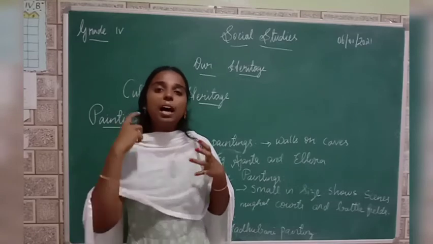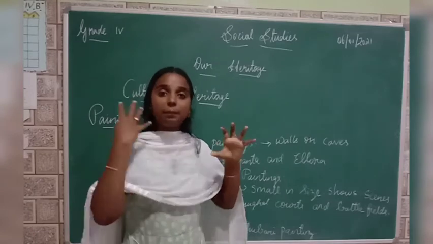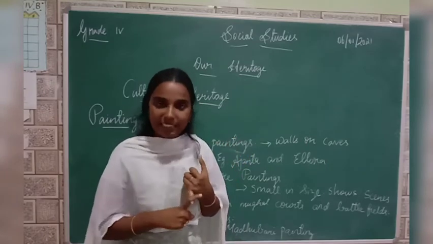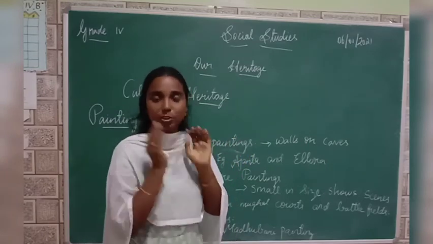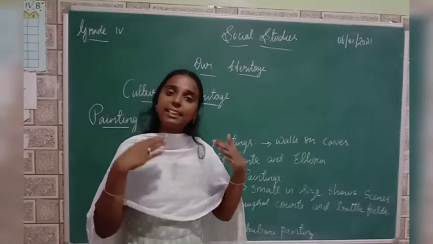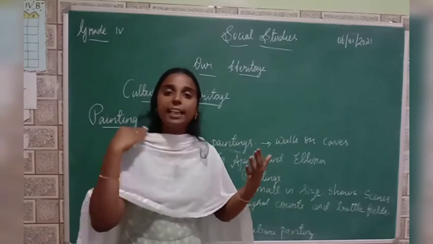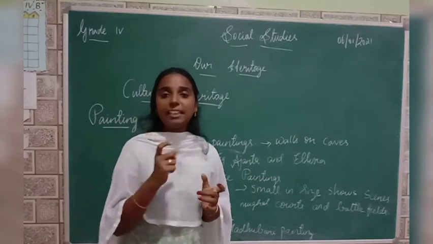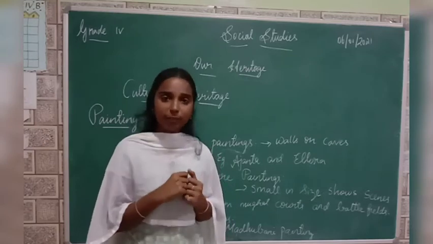So we can know how that king lived. Or else sometimes they might have drawn about some happenings like battles or something else of their time. So we can know about that event, right? Or else sometimes they might have drawn about some god. So we can able to know about that god seeing that paintings. Okay, thus these paintings are helpful for us to know about our culture.